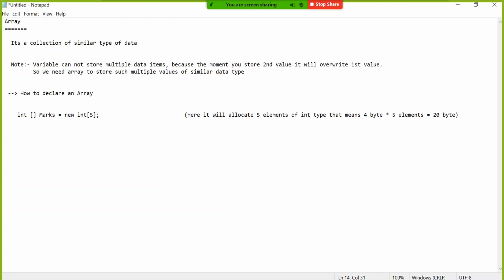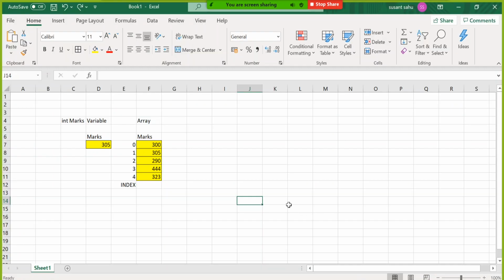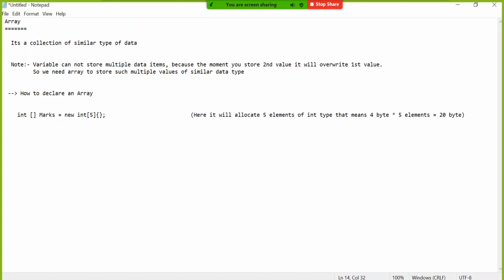So if you want to directly assign the value, just put a curly bracket here and go on giving the values. What values you want to give? 300, 305 and so on. So why not I will copy paste these things as it is.